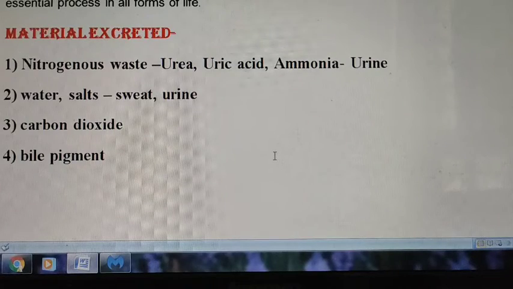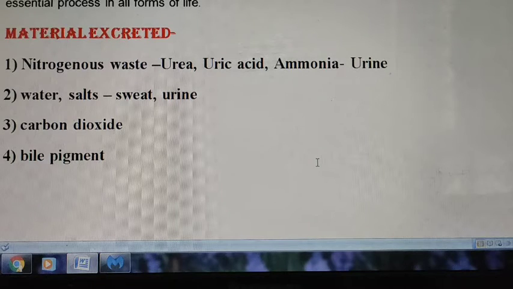Okay, next, material excreted. First is nitrogenous waste, second is water and salts, third is carbon dioxide, and the fourth is bile pigment. So first is nitrogenous waste. What is nitrogenous waste? Nitrogenous wastes are the substances which have nitrogen component present in them, which are very harmful for the body, like urea, uric acid, ammonia.